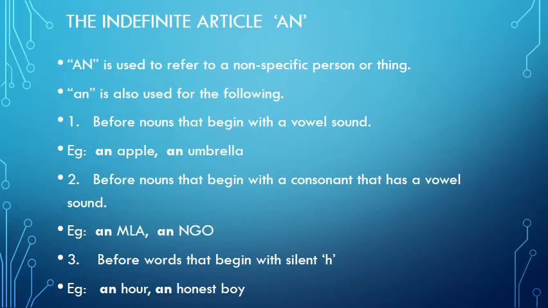Number 2. An is also used before nouns that begin with a consonant that has a vowel sound. Yes, the starting letters will be consonants, but the sound they produce will be of vowels. For example, an MLA, an NGO.